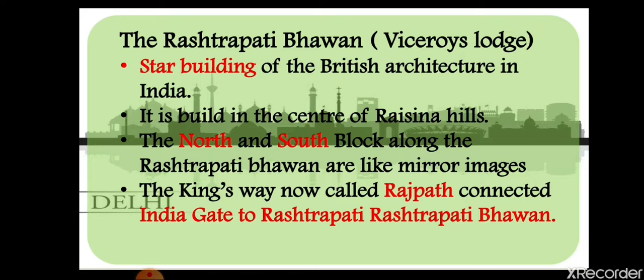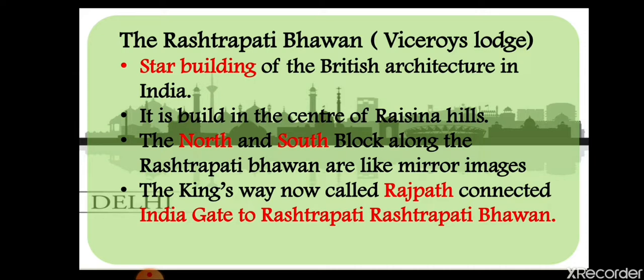It was built in the center of the Raisina Hill, and I will show you the picture now. Rashtrapati Bhavan is in the middle, and on the left and right are the north and south blocks. Those two blocks are exactly like each other. You will say that they look like mirror images of each other.